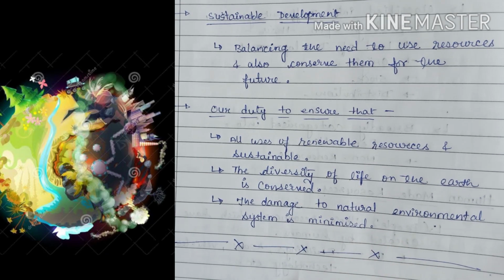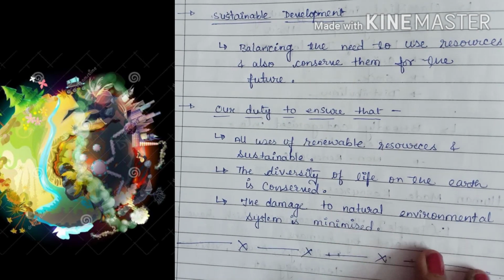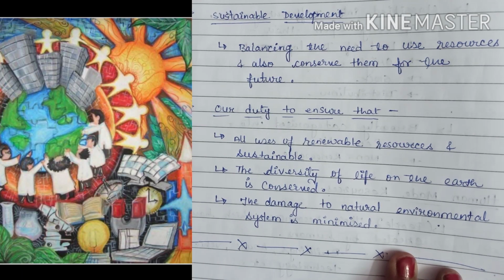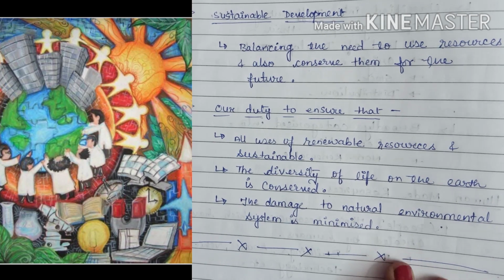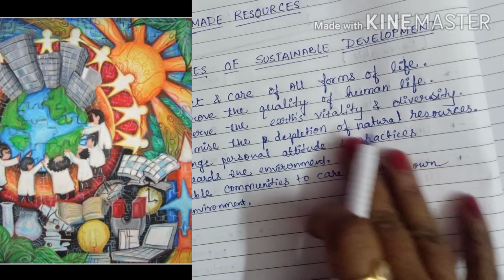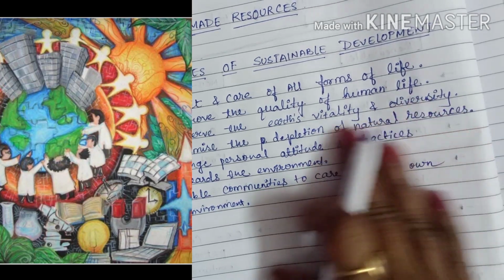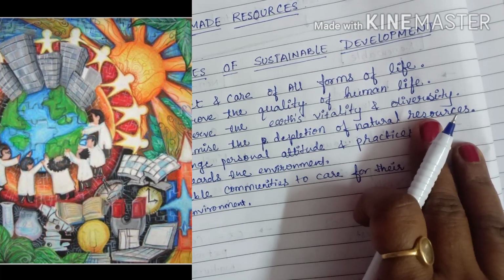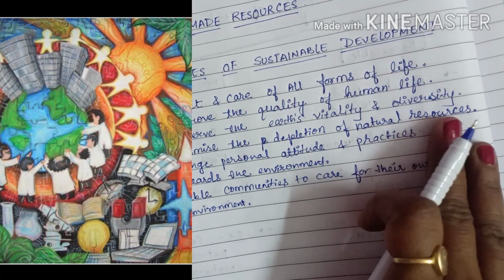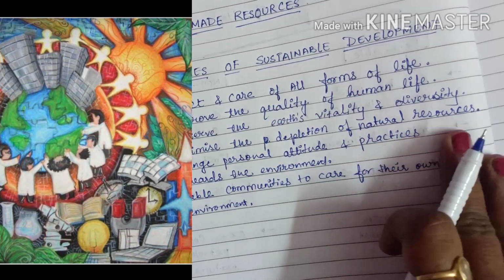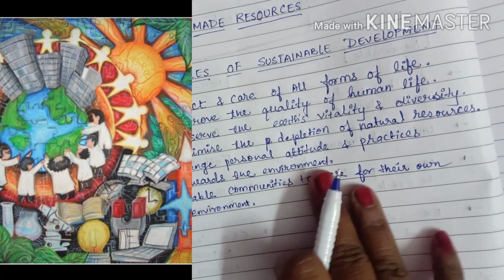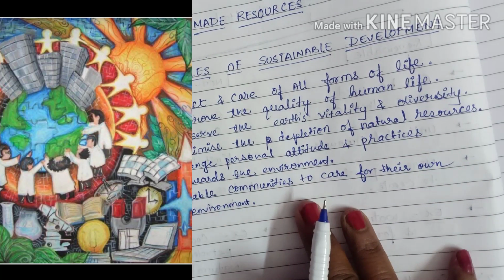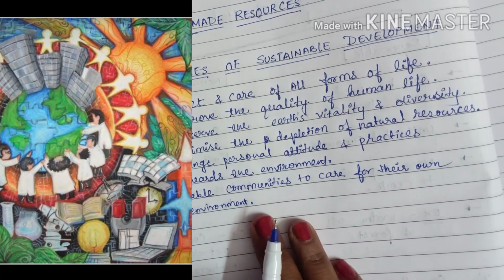Okay. Now in that, some principles we also have. So it is based on sustainable development. First, respect and care for all forms of life. Improve the quality of human life. Conserve the earth's vitality and diversity. Minimize the depletion of natural resources. Change personal attitude and practice towards the environment. Enable communities to care for their own environment.